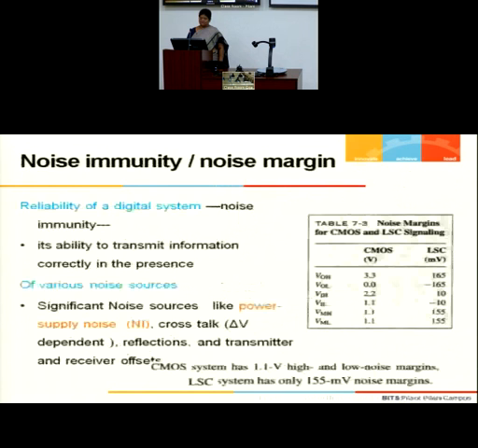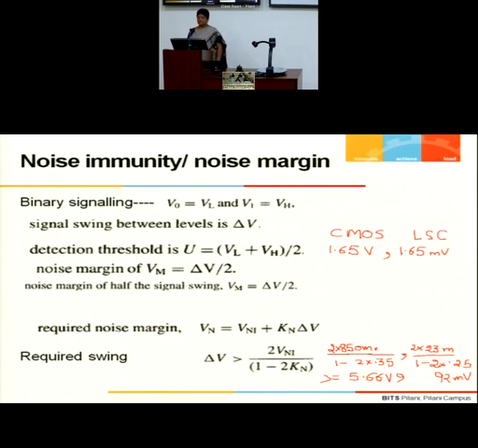Continuing in the same direction, this is the last slide we were looking at. If you go for a binary encoding, you have a single detection threshold, the switching threshold, along which you measure whether the signal is low or high. Detection threshold is nothing but a switching threshold. Ideally, my total noise margin will be half the signal swing, and the signal swing is from VOL to VOH. So roughly half the signal swing is going to be a noise margin, but that does not translate into a greater noise immunity.